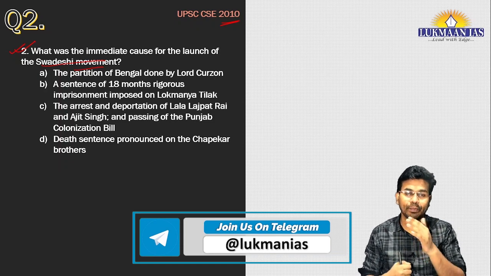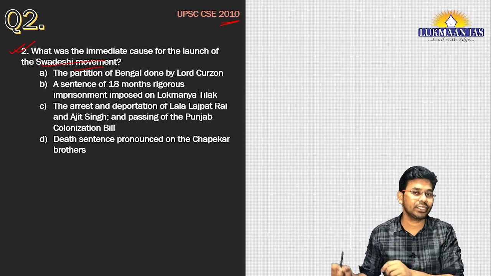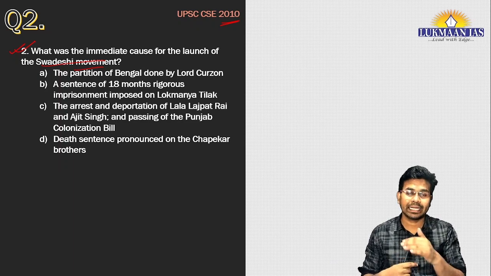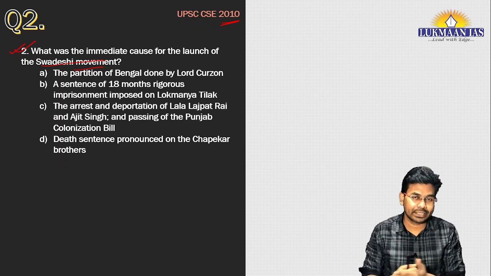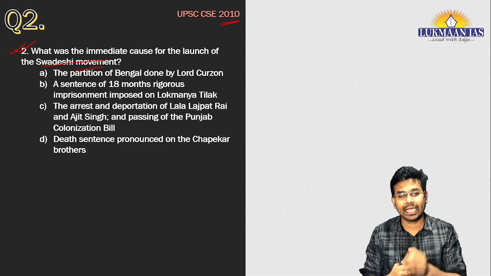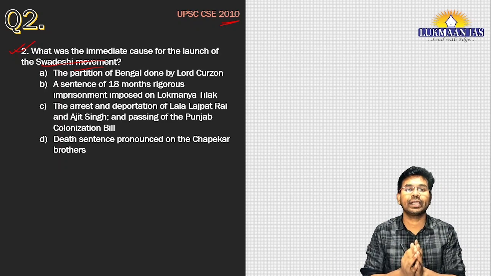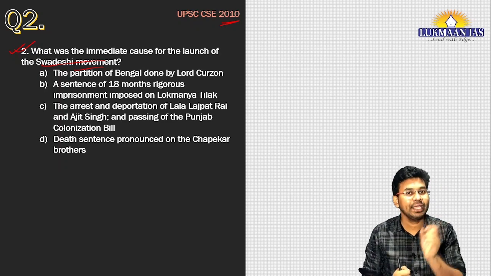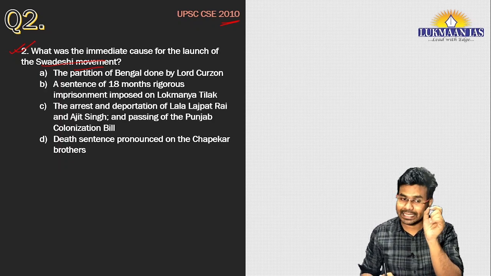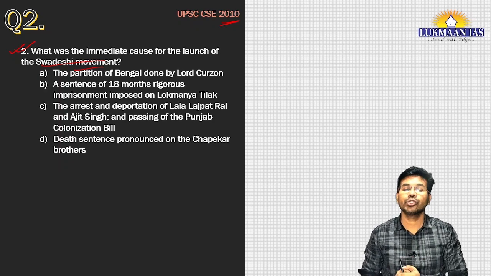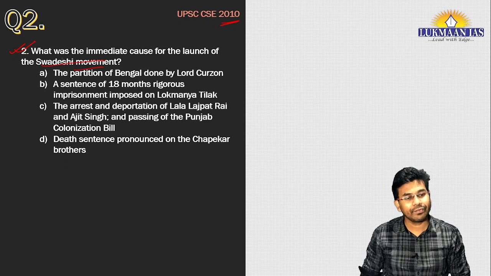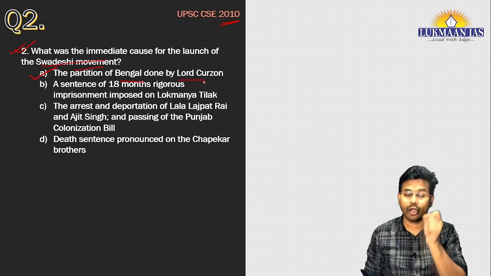The partition of Bengal raised agitation amongst the people. People were agitated against the partition of Bengal, so people started launching different movements. At that point of time, people came together and passed a resolution, and that particular resolution led to the culmination of the Swadeshi movement. So the correct answer for this question is option A, that is partition of Bengal done by Lord Curzon.